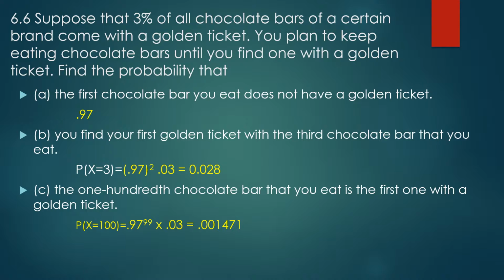Now, this might be a shocker to you, but think about it this way. You did 100 tries, and your chance of getting a golden ticket is 3%. But this means I had 99 no tickets, and then on the 100th, I got it. 3% is 3 out of 100, which means you should have 3 successes out of 100. So that means in those 100 tries, I should have had 2 other successes that happened earlier, but they didn't happen.